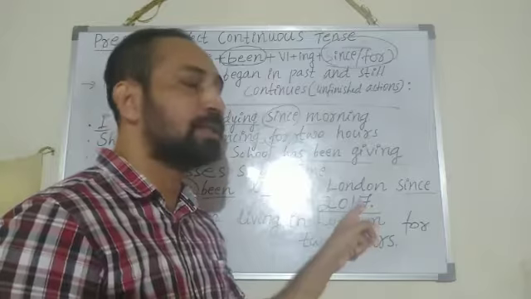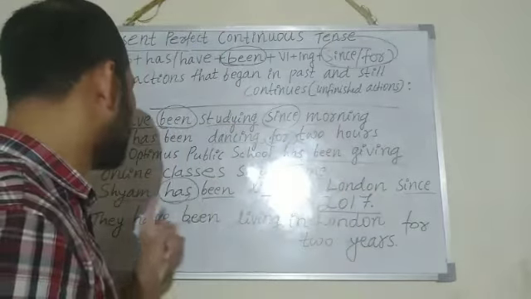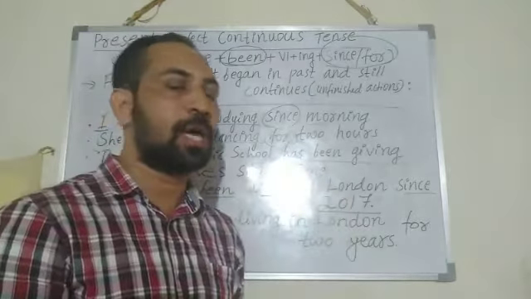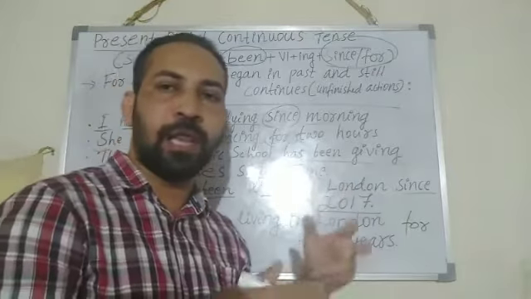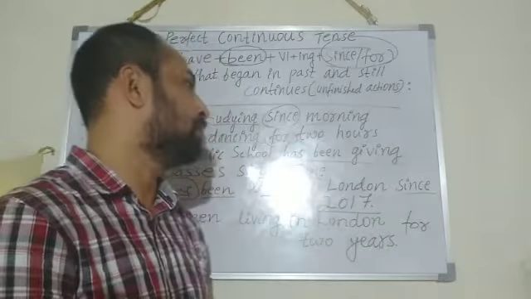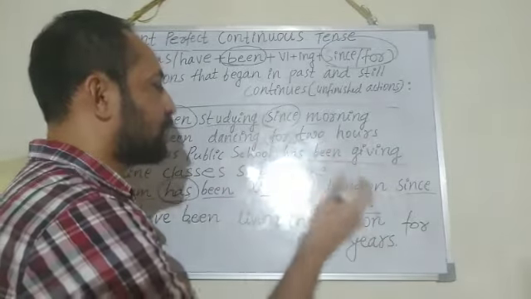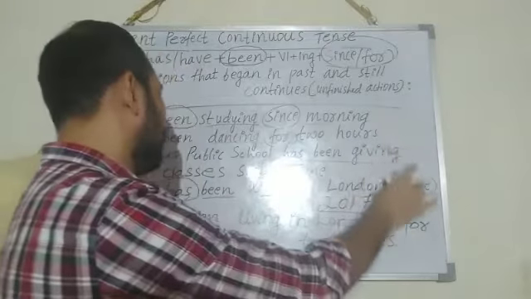Since 2017, this action is going on. Which action? Shyam has been living. That living action started to happen in 2017 and still now it is going on. So for showing the exact time, year, I have to use since here.